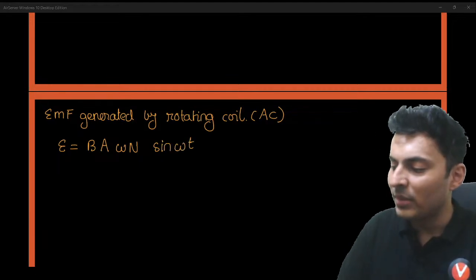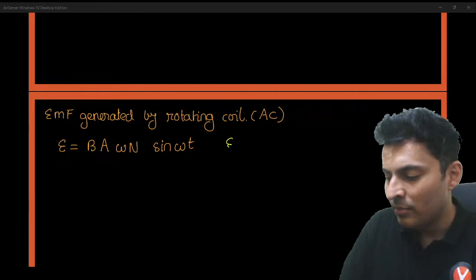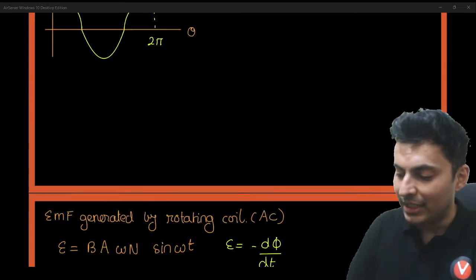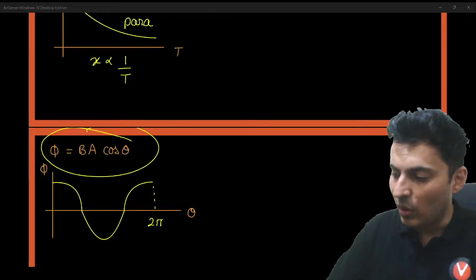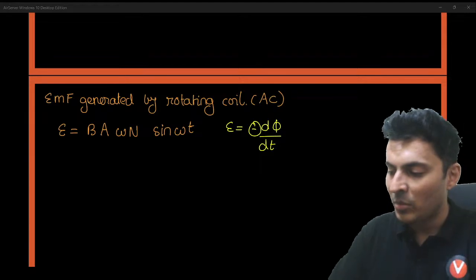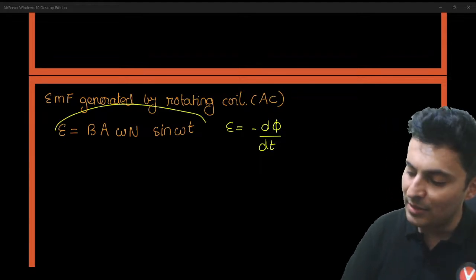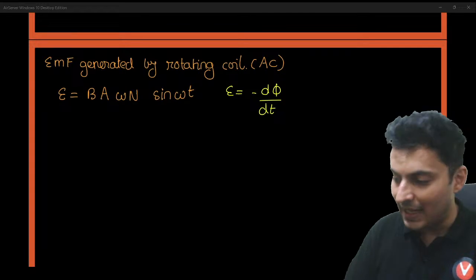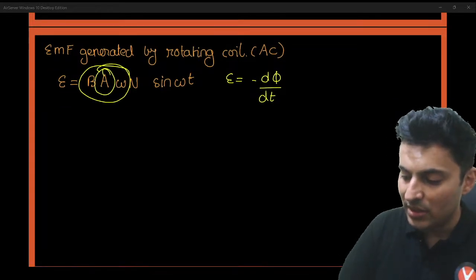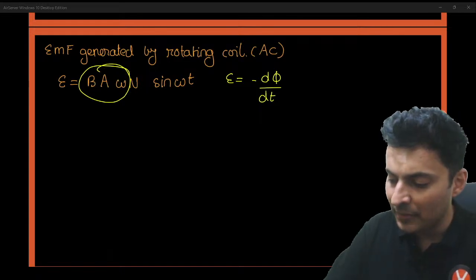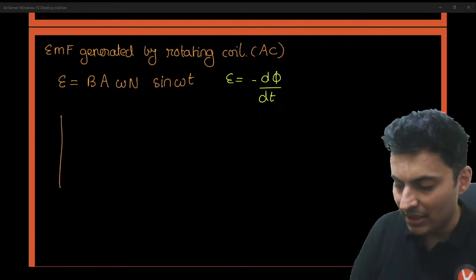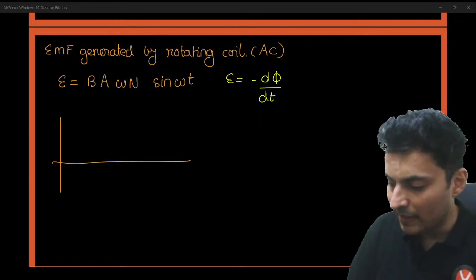Where does this come from? It comes from Faraday's law. Basically, E is minus d phi by dt. So if you take the derivative of this, cos derivative will become minus sine, and another minus will make it positive. So that's how you get this BA omega N sine omega t. And because B, A, omega and N are constant, the only varying term is sine omega t. You will notice the graph looks like a sine graph.